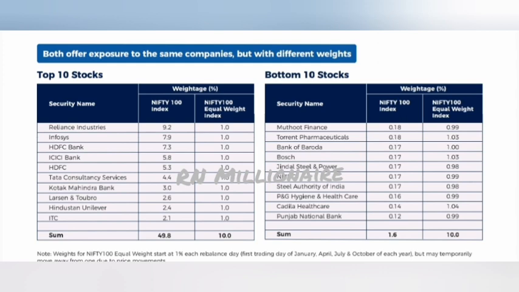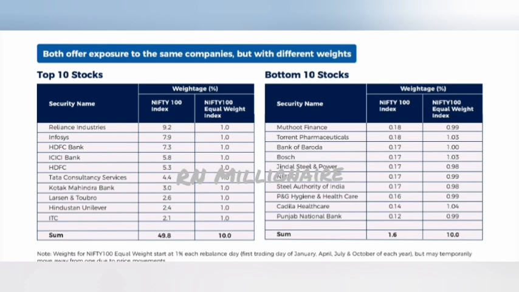From the bottom is Muthoot Finance at 0.18% in Nifty 100 Index Fund, but in Nifty 100 Equal Weightage Index Fund the weightage allocation is 0.99%. In the same way, the allocation will differ in Nifty 100 Index Fund. The sum of the bottom 10 is 1.6%, whereas in Nifty 100 Equal Weightage Index it is 10%.